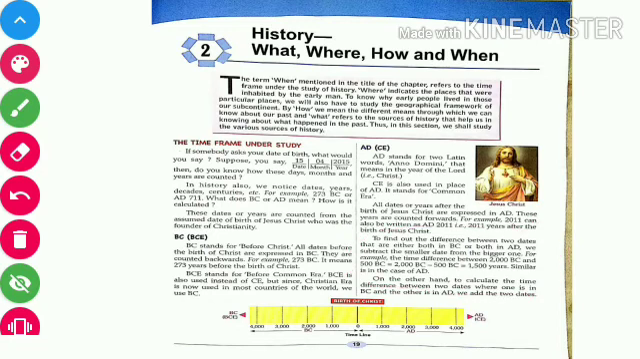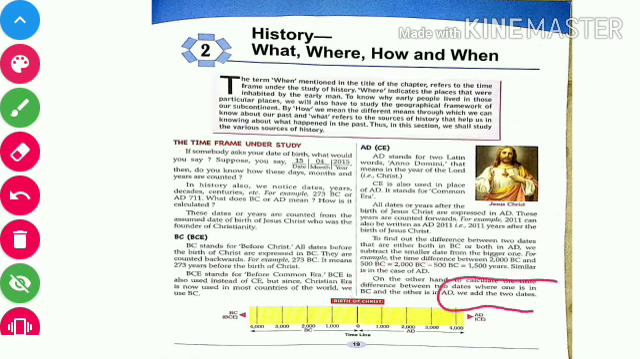On the other hand, to calculate the time difference between two dates, where one is in BC and the other is in AD, we add the two dates.